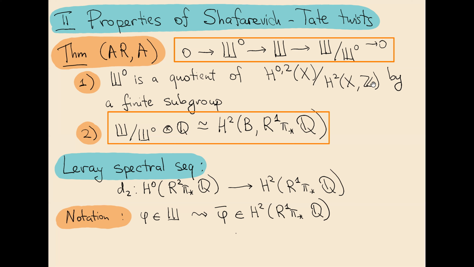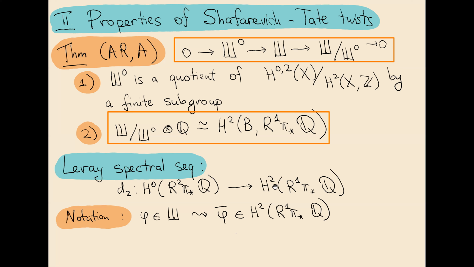And also we can describe to some extent the discrete part of the Shafarevich-Tate group. It turns out that if we tensor it by Q, then it becomes isomorphic to H^2 of the first pushforward of Q. Well, this is one of the groups that appears in the Leray spectral sequence for Q, and we know that there is a differential d2 from H^0 of R^2 pi_* Q to H^2 of R^1 pi_* Q. And it will turn out that Shafarevich-Tate twists with respect to an element which lies in this image behave very differently from those with respect to an element which doesn't lie in the image of d2.